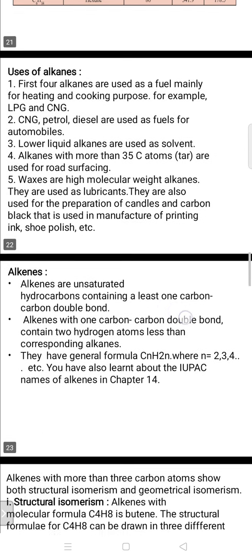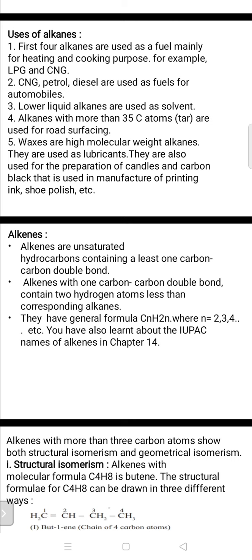Alkenes are unsaturated hydrocarbons, meaning double bonded, containing at least one carbon-carbon double bond. Alkenes with one carbon-carbon double bond contain two hydrogen atoms less than the corresponding alkane. For example, ethane has the formula C2H6 and ethene has the formula C2H4. So in this way, two hydrogen atoms are lost.